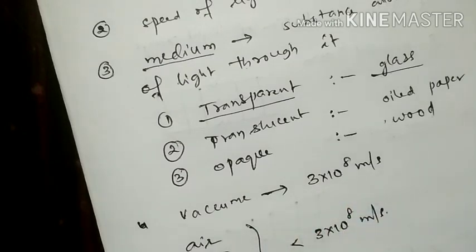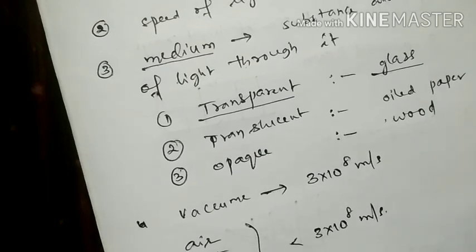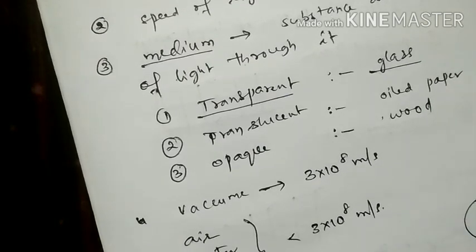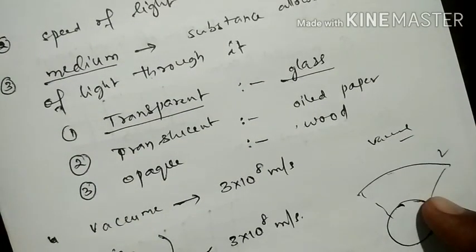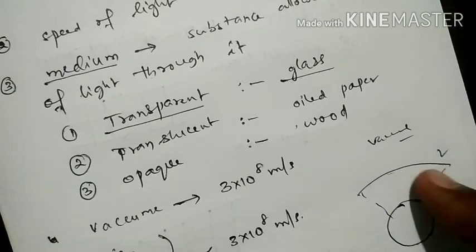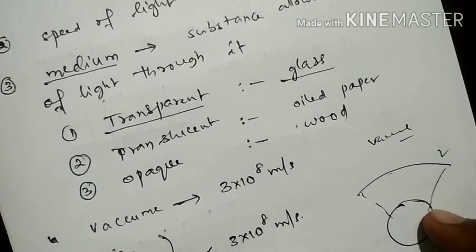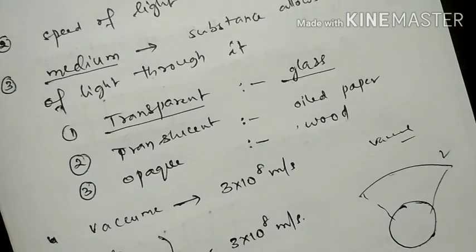For example, there is a lot of space between the sun and the earth. Our atmosphere is present only up to some distance. So this is earth. On the surface of the earth there is atmosphere only up to a certain distance. Beyond this is vacuum. So light from the sun is traveling through vacuum. It enters into the atmosphere, that is a medium, and it reaches the surface of the earth. So like this we can understand what vacuum is.